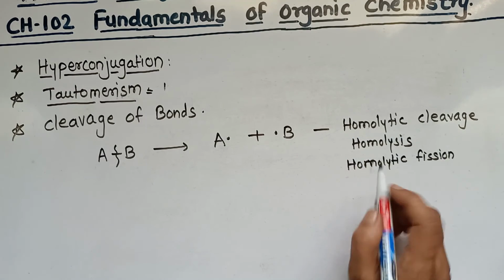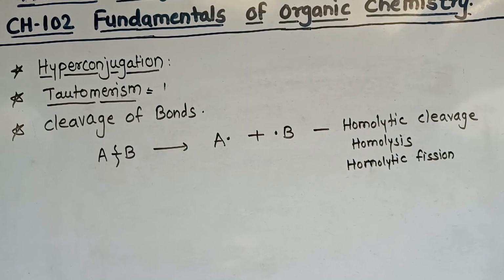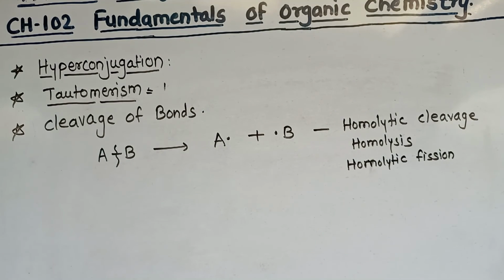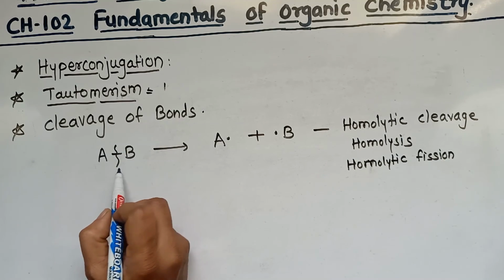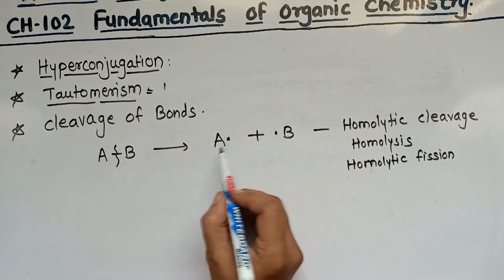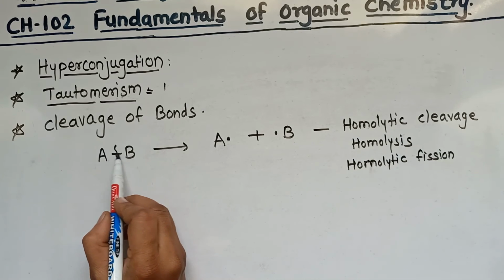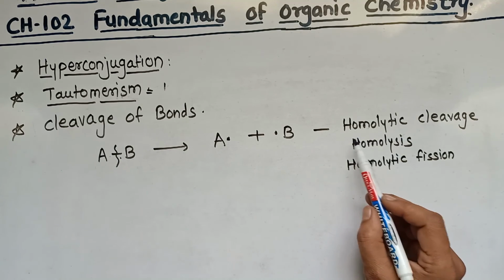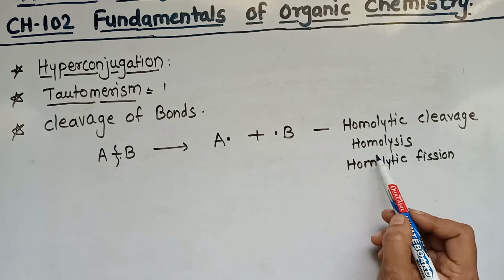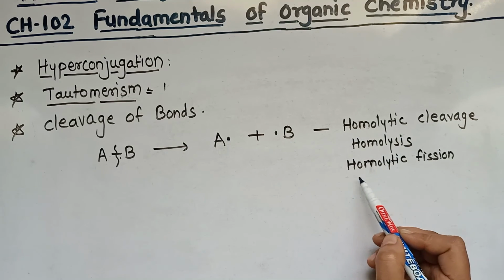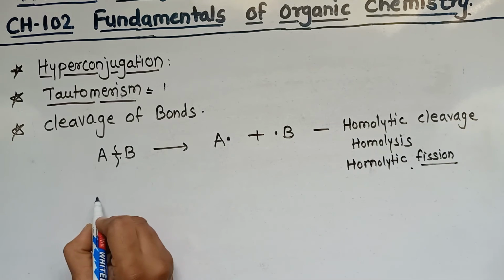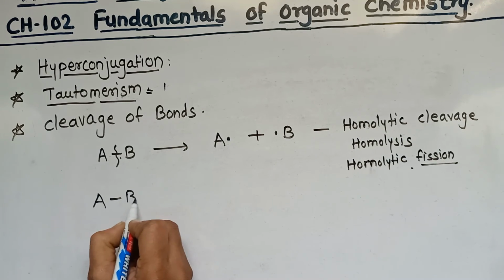So these three terms indicate the meaning of this reaction. A and B contain a covalent bond, and if we break this bond we get two radicals, meaning there is equal sharing of electrons, hence the name homolytic cleavage, or homolysis or homolytic fission. Fission means breakage.